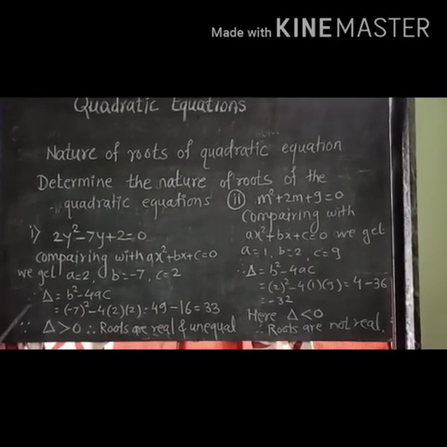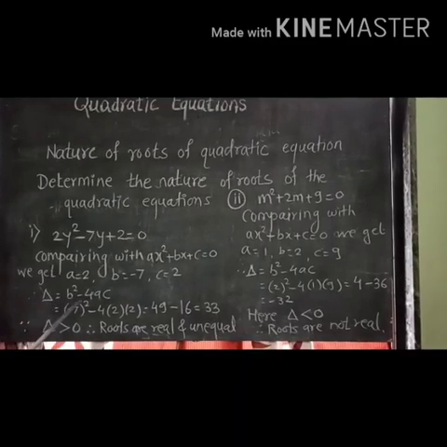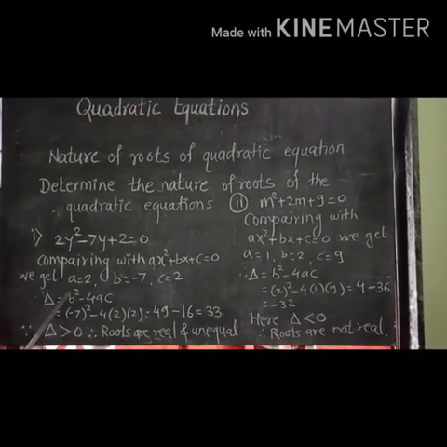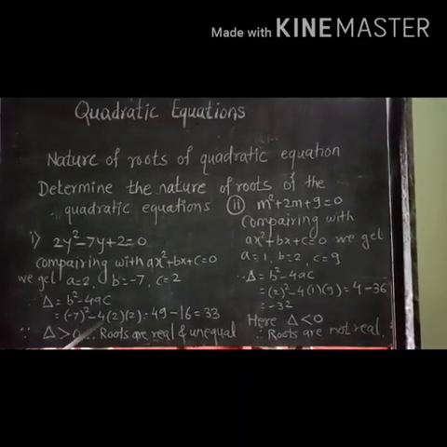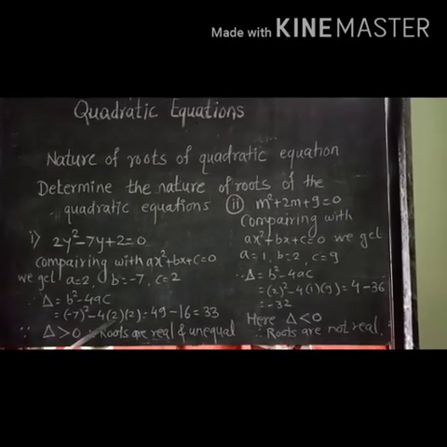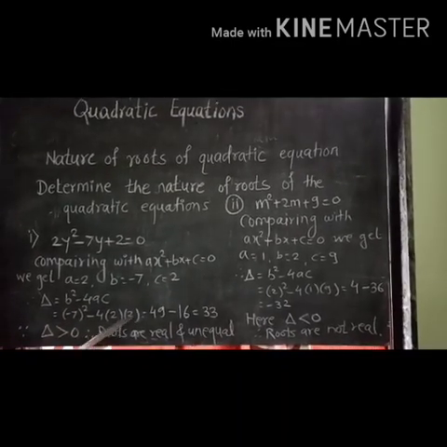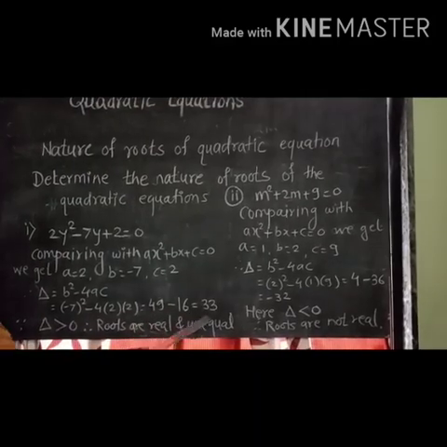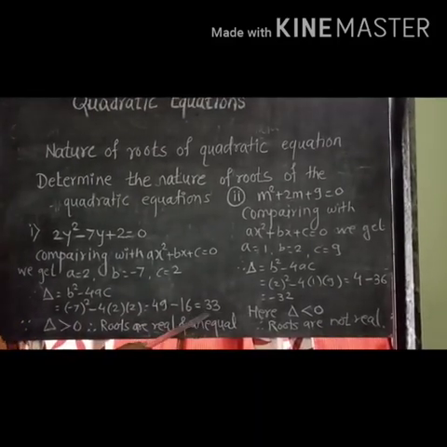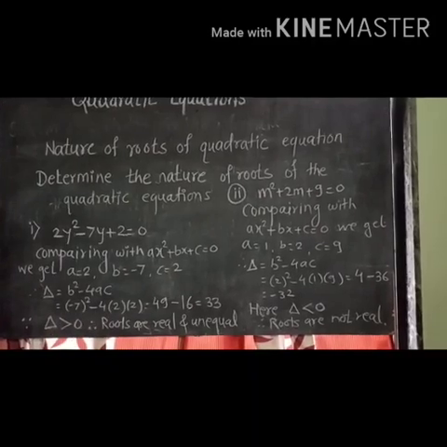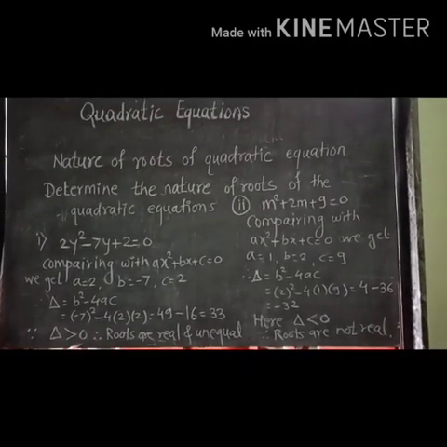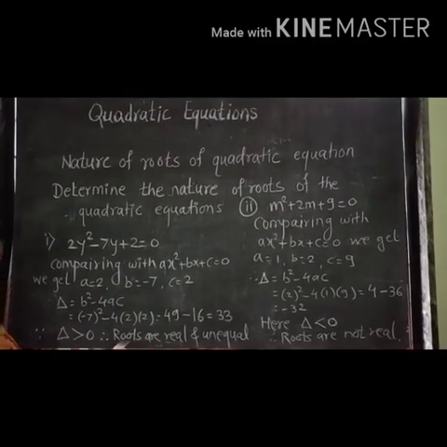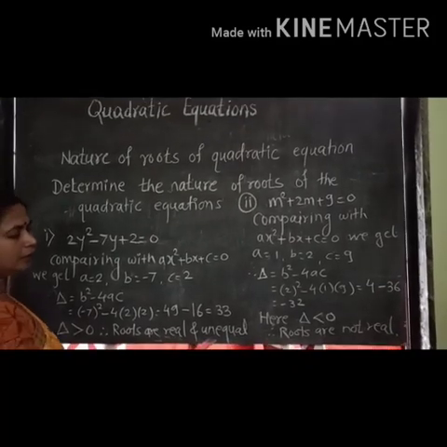The discriminant delta is equal to b square minus 4ac. So, minus 7 square minus 4 into 2 into 2. 7 square is 49, minus 16 is equal to 33. 33 is a positive number, that is greater than 0. Since the value of delta is greater than 0, roots are real and unequal.